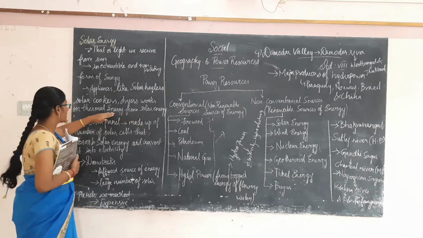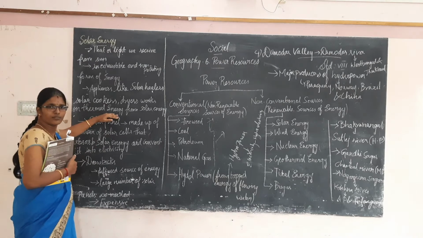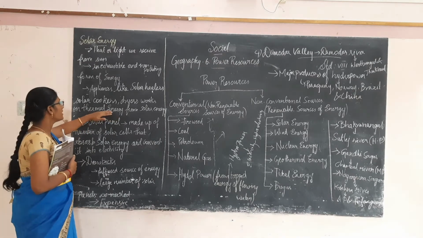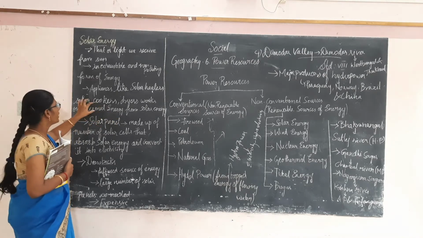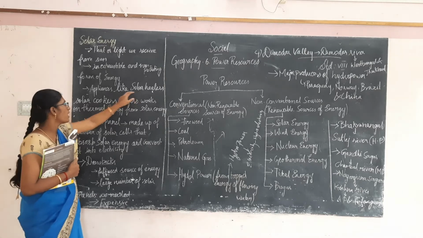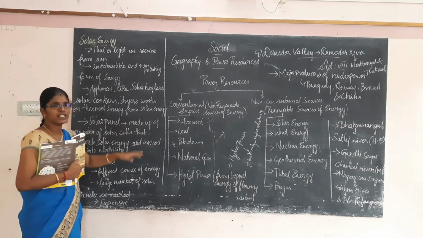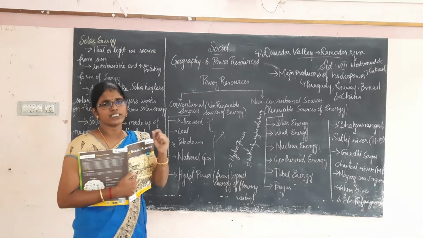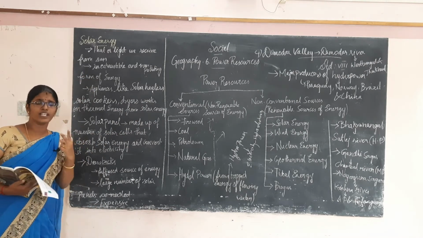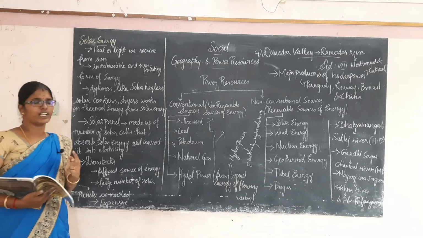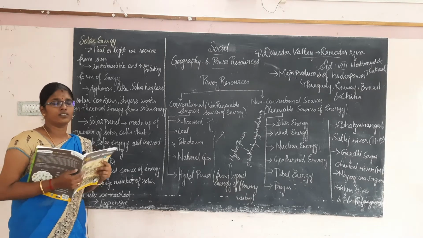From solar energy we can generate thermal energy, that is what? Heat. That heat energy we are generating, from this solar thermal energy we are using some appliances. What are they? Solar heaters, solar cookers, solar dryers, that all work on thermal energy. What is that? Heat energy generated from solar energy. You all know, right? Heat or light. So we are getting two forms of energy from the sun. Okay, then what is it?